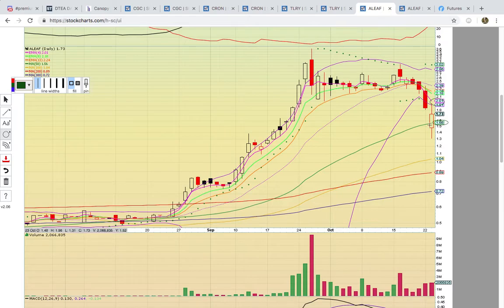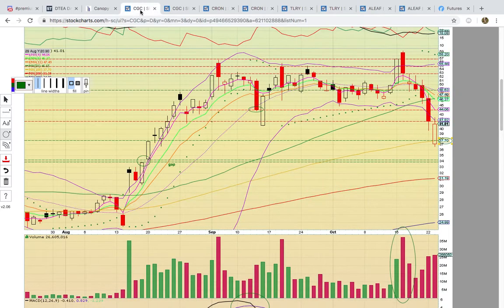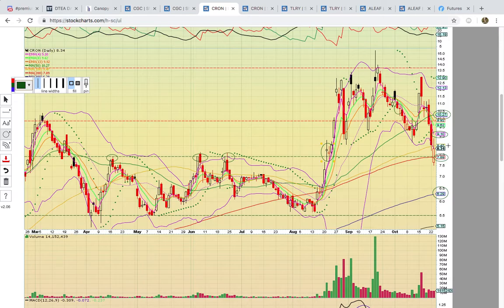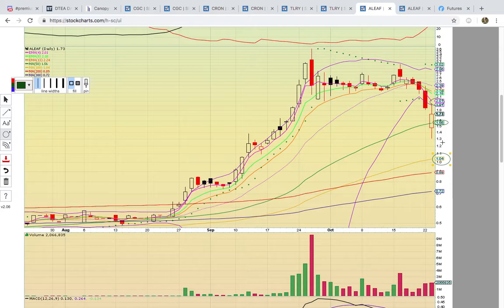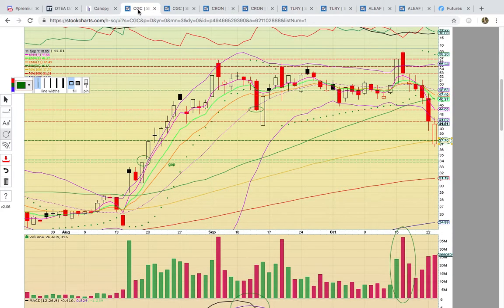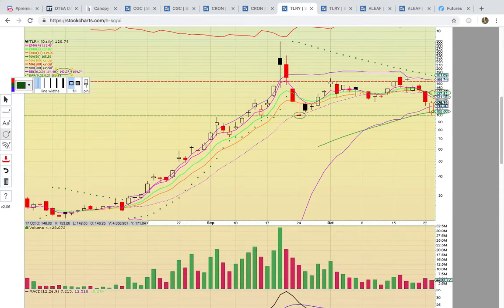If it dropped below 150, if it dropped below this green line at 156, that would be a major red flag. It could come all the way down to $1 and test that 100-day simple moving average. Pretty much the charts will be broken if this 50-day simple moving average fails to hold. You have charts that have already broken down here for CGC. Cronos Group is already down to the 200-day simple moving average. It's going to be really important for Tilray and for Canopy Growth to hold that 100-day simple moving average, for these stocks to stay above this 50-day simple moving average.